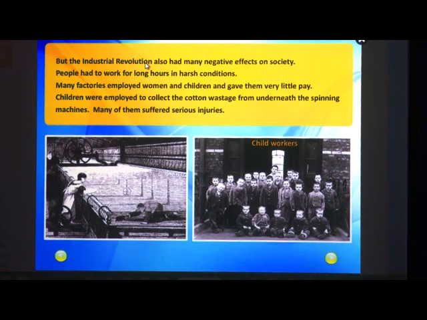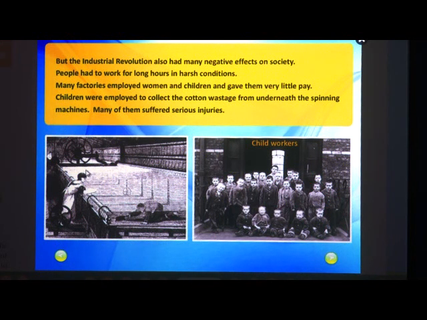But the Industrial Revolution also had many negative effects on society. People had to work for long hours in harsh conditions. Many factories employed women and children and gave them very little pay. Children were employed to collect the cotton wastage from underneath the spinning machines. Many of them suffered serious injuries. See, these are the machines wherein weaving is done.